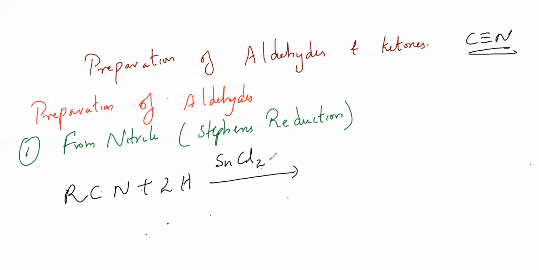SnCl2. SnCl2 is called what? Stannous chloride. I'll just write it down here. Fine, it will give me an aldehyde.